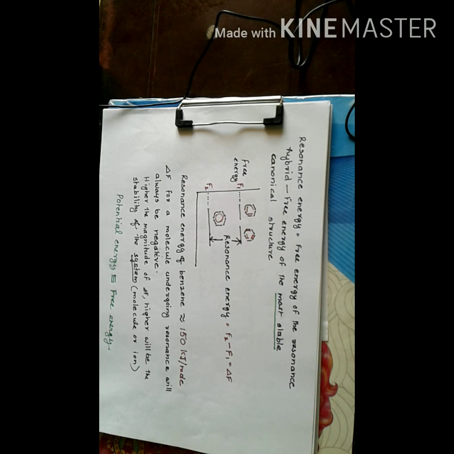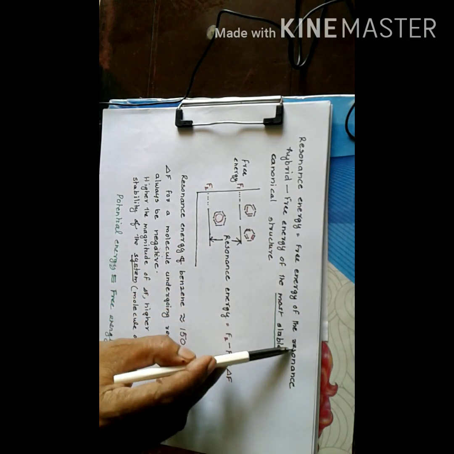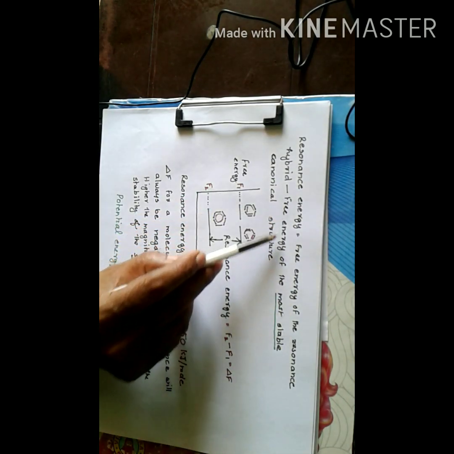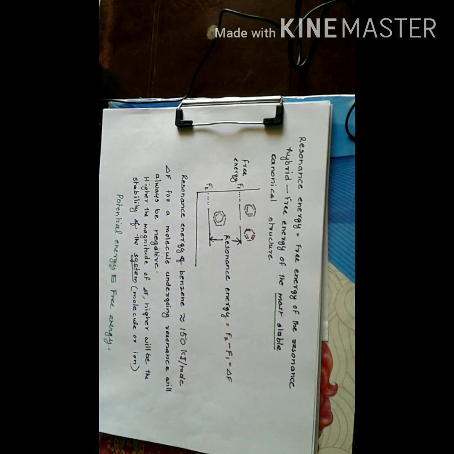Now there is a term called resonance energy, which is the difference between the free energies of the resonance hybrid and the most stable canonical structure. So resonance energy equals the free energy of the resonance hybrid minus the free energy of the most stable canonical structure.